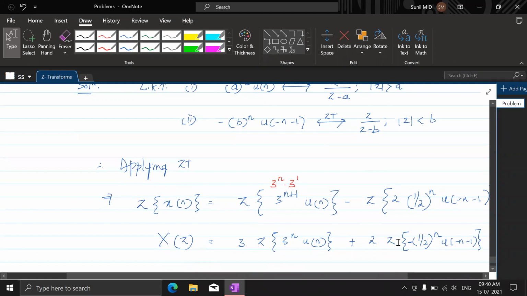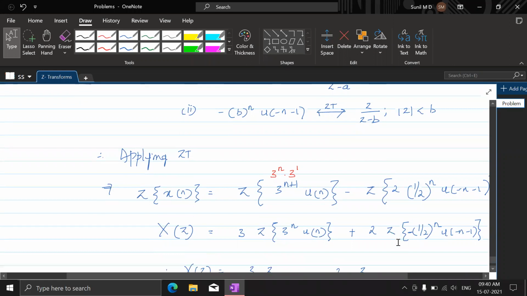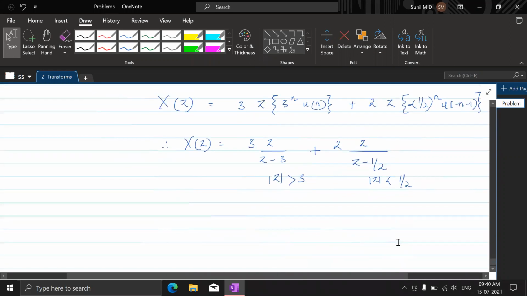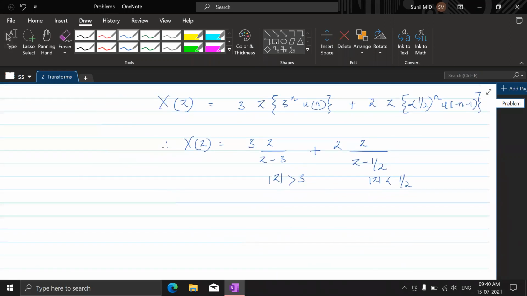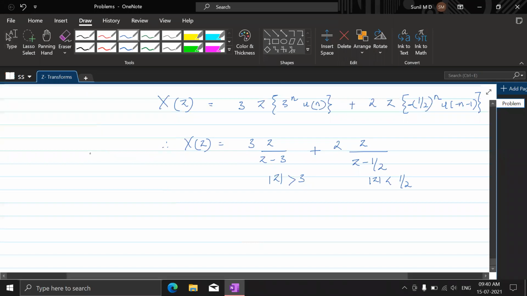That means this is inside the circle, so the ROCs will get separated. So this is wrong, that should not happen. I'll just tell you what I mean. If they say it is outside the circle with radius 3, let's say this is 3, it is outside the circle with radius 3.